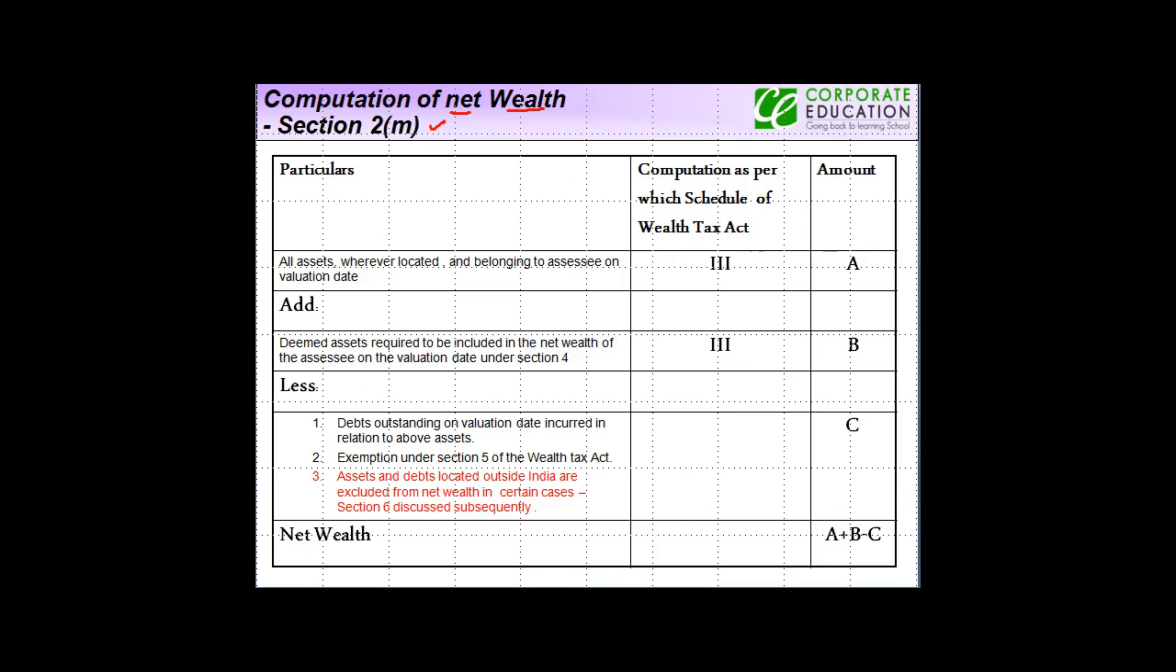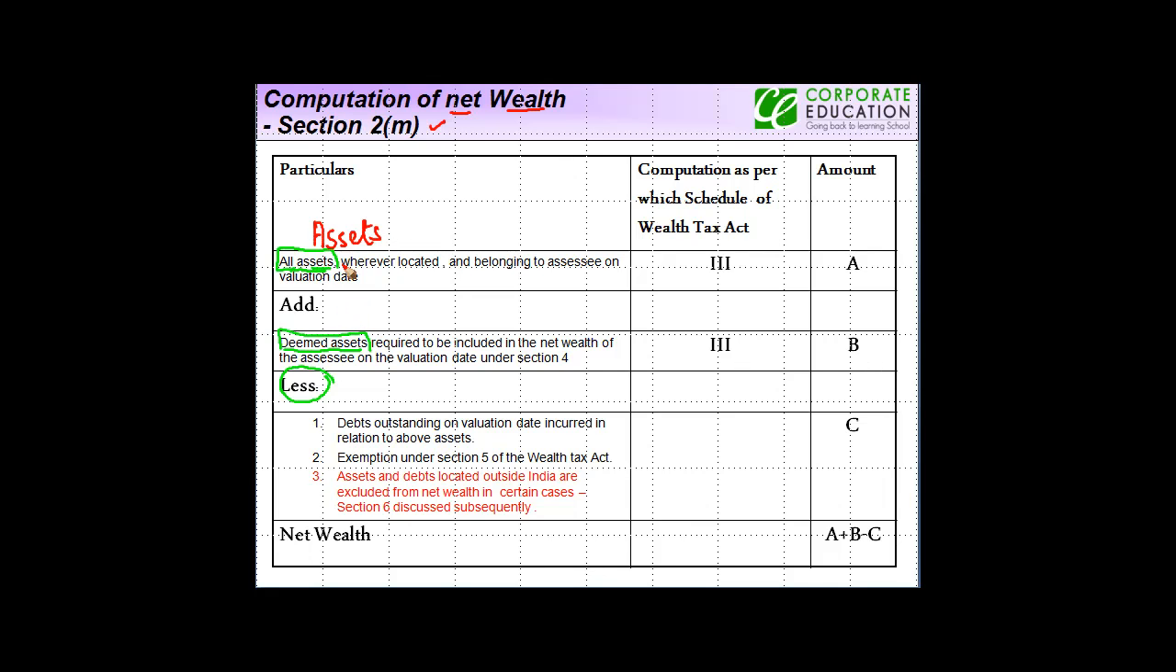The first one is all assets. The second one is deemed assets, and the third one is certain deductions, right? So let's start with the first one, which is assets.